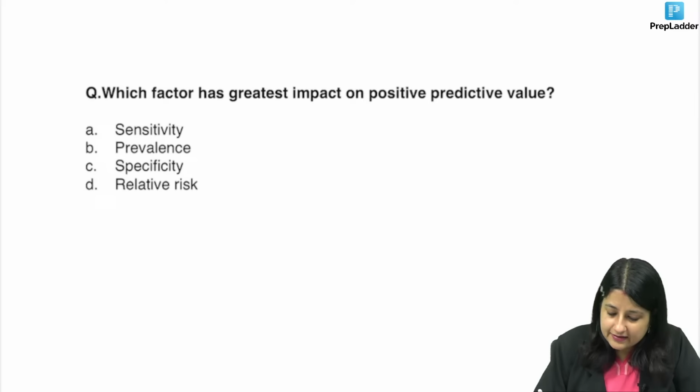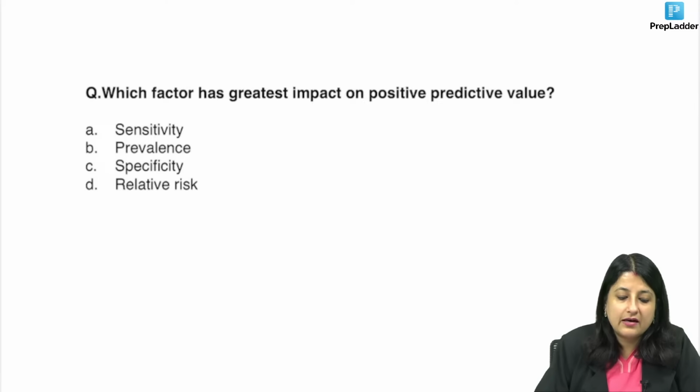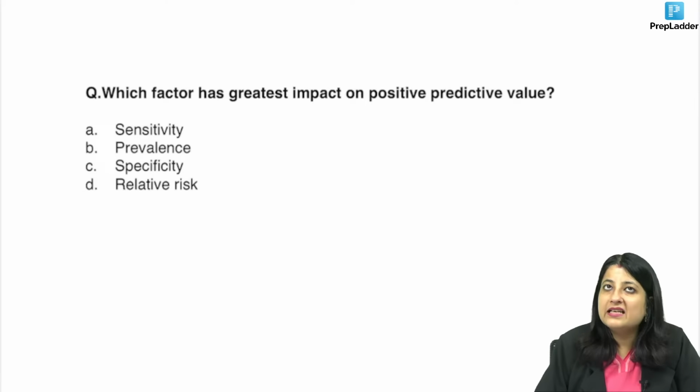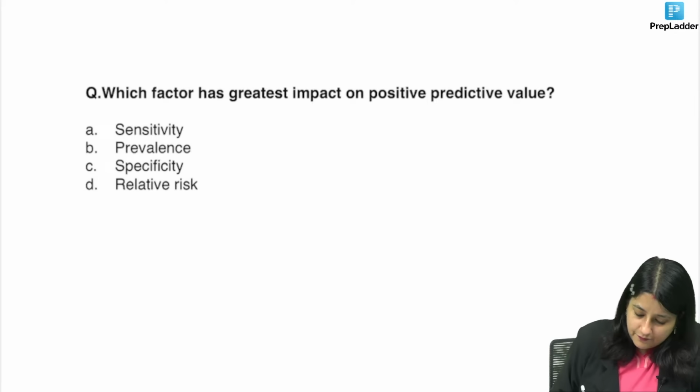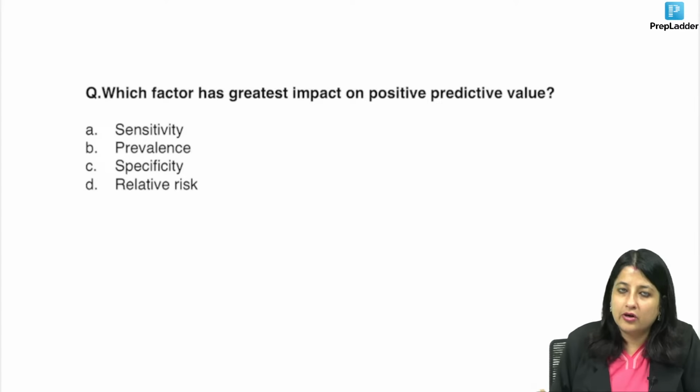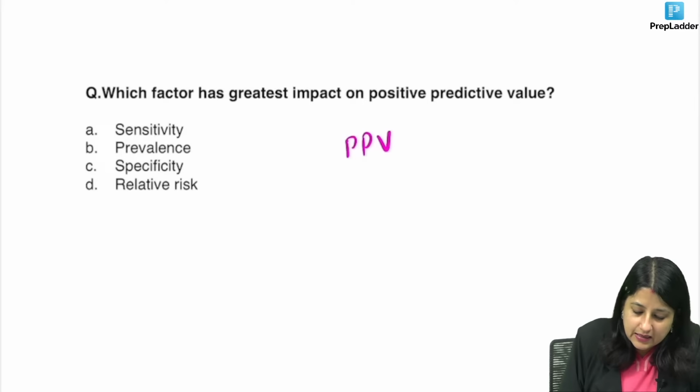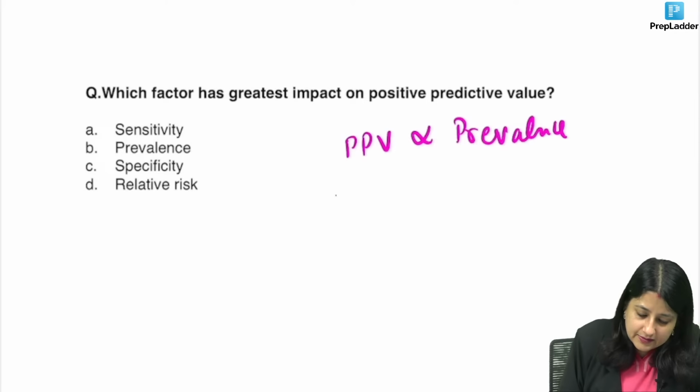Which factor has the greatest impact on positive predictive value? What are you going to mark over here? Again, it's based on one single equation that you have to remember. How and why, we are not getting into that for your exams. PPV is directly proportional to prevalence.